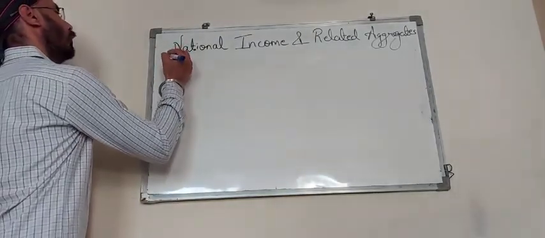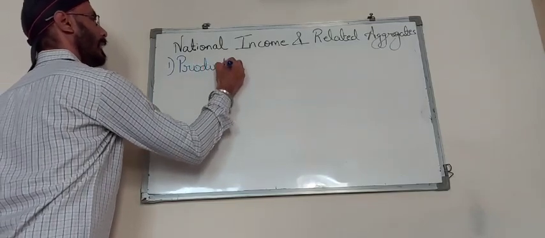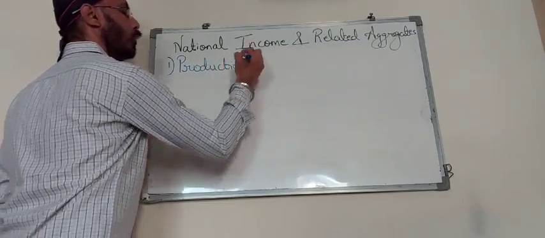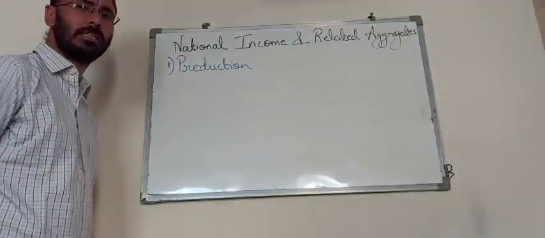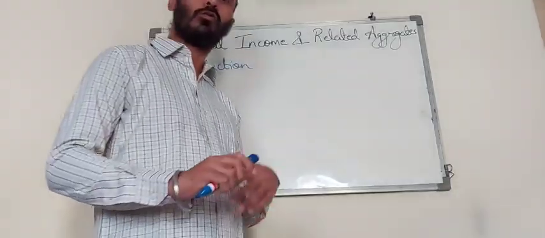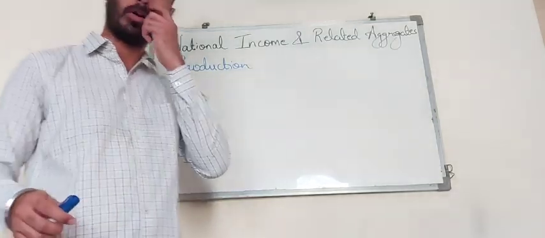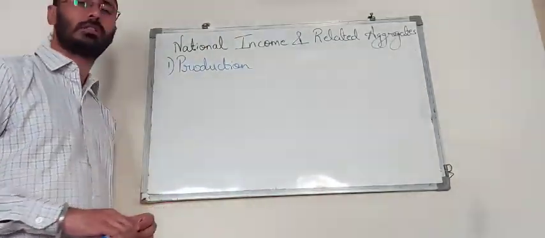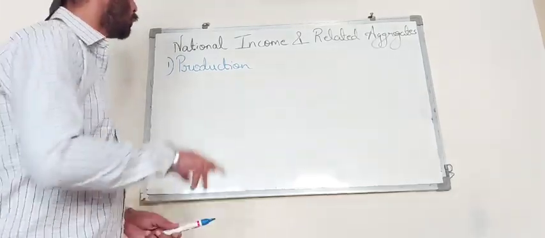The first one is production. Because until and unless production is done, our wants and demands cannot be satisfied. Production is nothing but the conversion of inputs into output. Converting raw material into finished goods so that they are capable of satisfying our wants is called the production process.